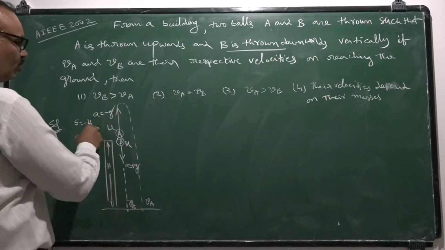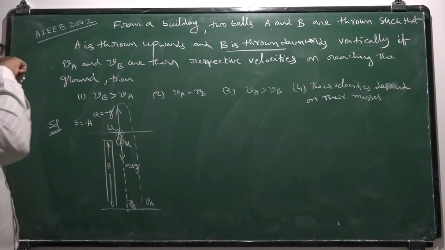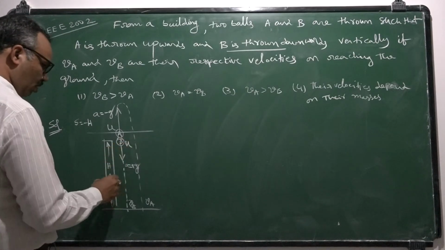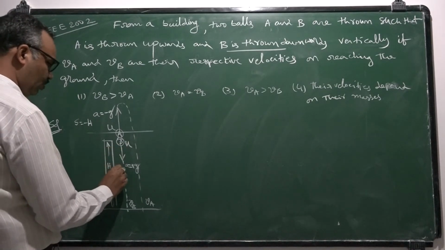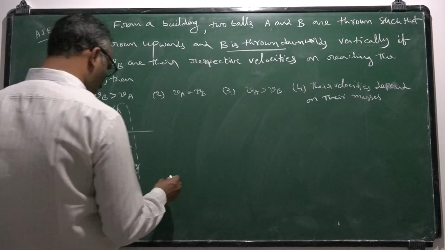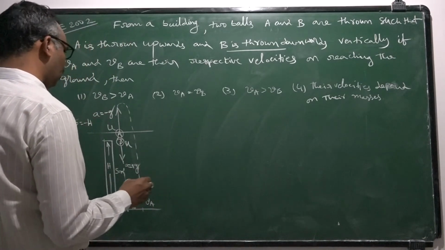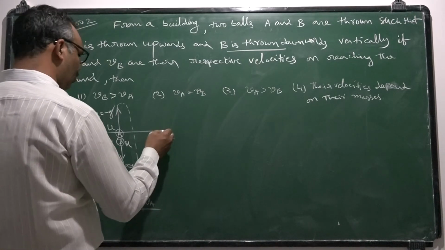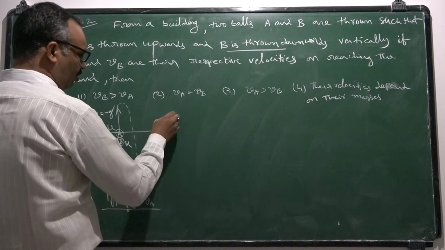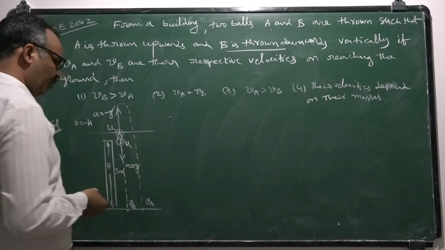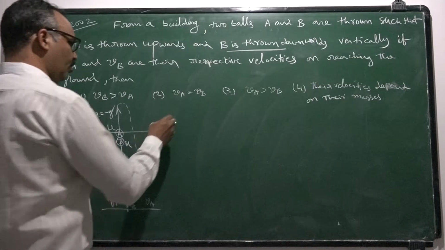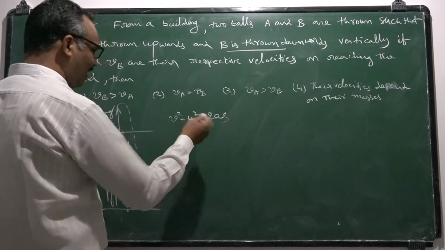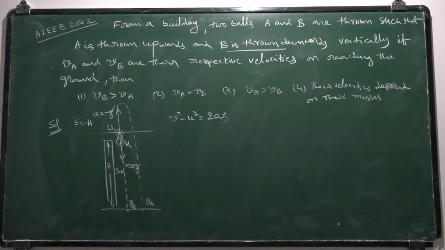The displacement means shortest distance between initial position and final position. So the displacement of second ball is taken as h only. S is equal to h. So you know the relationship between final velocity and initial velocity. Better you take v square minus u square is equal to 2as. Why I selected this? Here time involvement is not there.